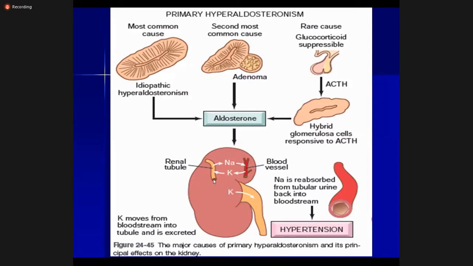Potassium will be lost excessively, so there will be hypokalemia. Hydrogen ions will also be lost, which will result in alkalosis. So hyperaldosteronism will result in hypertension, hypokalemia and alkalosis.